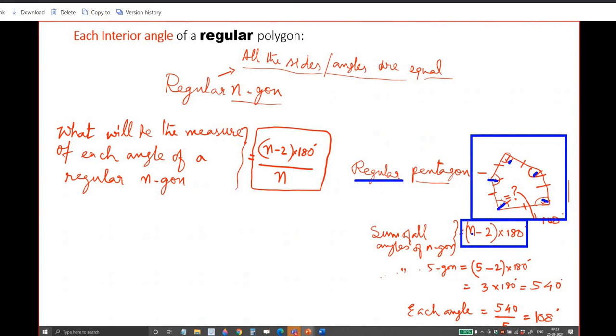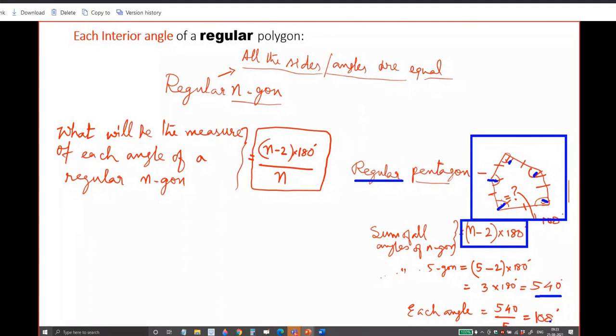Here n stands for the number of sides, which is 5. So 5 minus 2 into 180 is equal to 3 into 180, which is equal to 540. 540 is the total of all the angles, and all the angles are equal. Therefore, to get each angle you will have to divide it by 5. When you divide it by 5, you get 108.